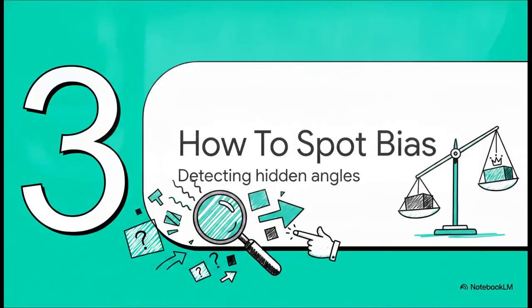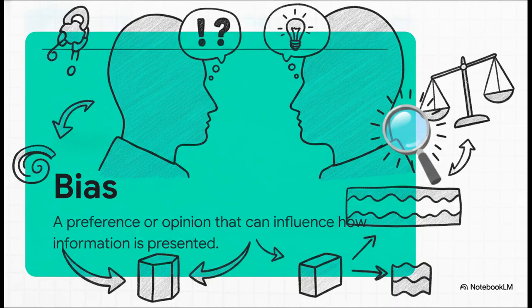All right, Section 3. How to spot bias. Detecting hidden angles. Now here's the kicker. Even highly credible sources can have a hidden angle. So, what actually is bias? Basically, it's a preference or an opinion that influences how information is presented to you. We're human, right? We all have opinions. That's totally normal. But spotting bias means recognizing when those personal opinions, subtly or sometimes aggressively, distort the presentation of the actual facts.